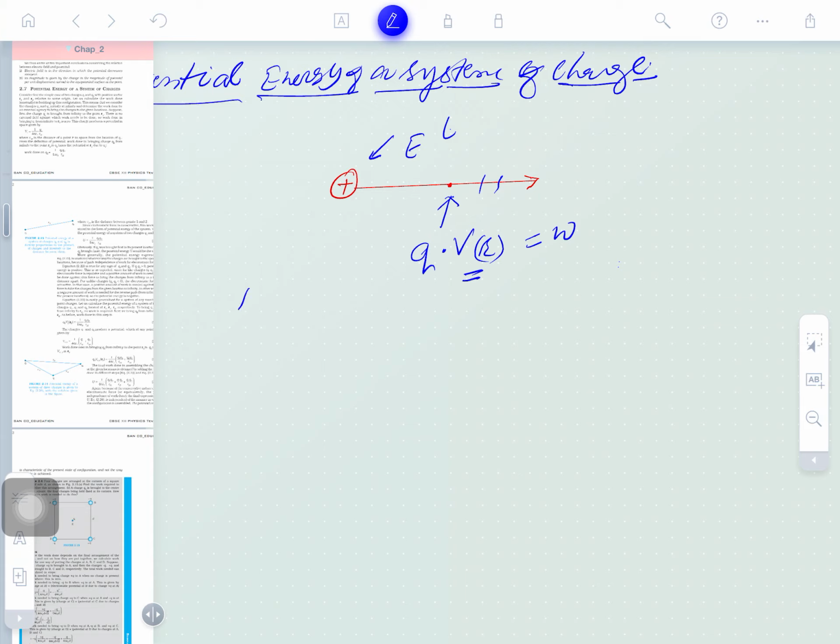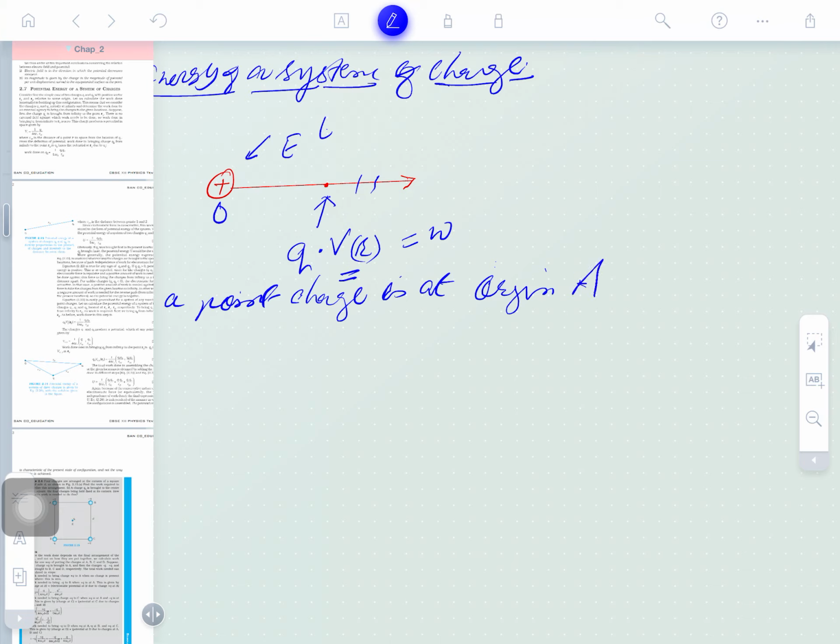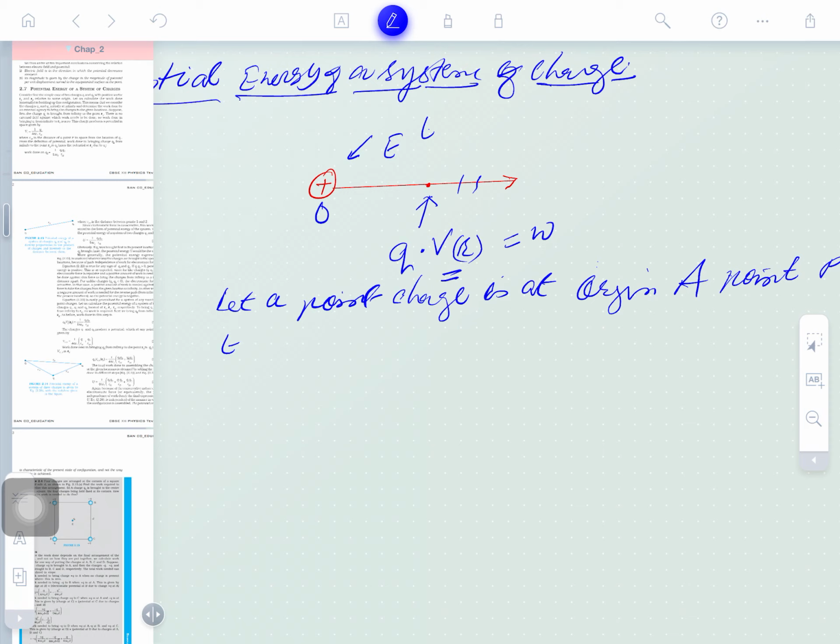Clear, guys? So we can understand: let a point charge be at the origin O, and a point P where the electric field intensity is to be found.